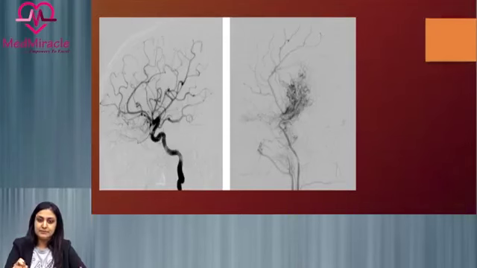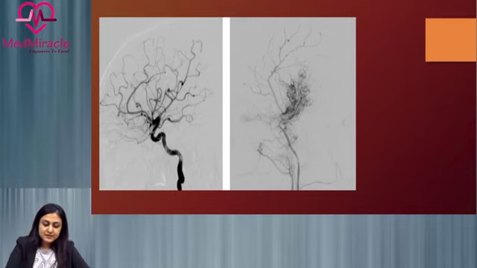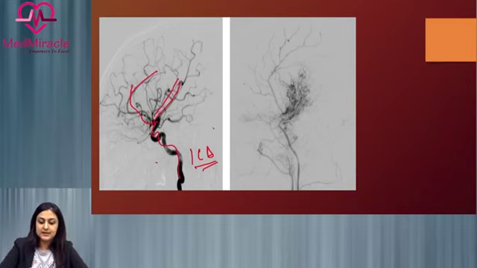Now just to digress a bit from NF1, we are going to talk about this important condition here. So first of all, we'll look at these images. This is nothing but a lateral carotid angiogram. This is the ICA and this is the diagnostic DSA angiogram of the ICA, where we are seeing the ICA and its branches. This is the ACA, this is the MCA.